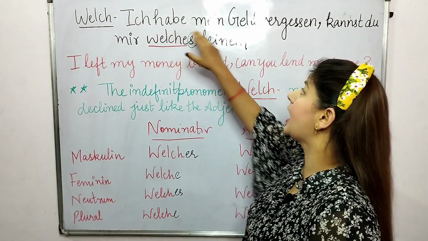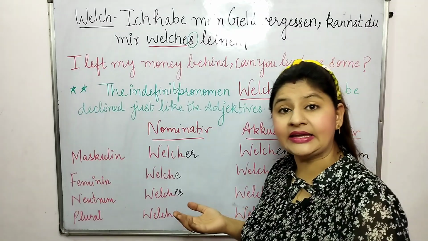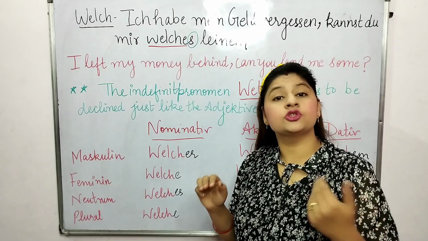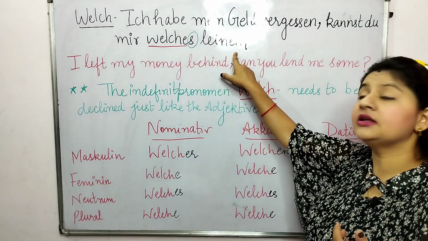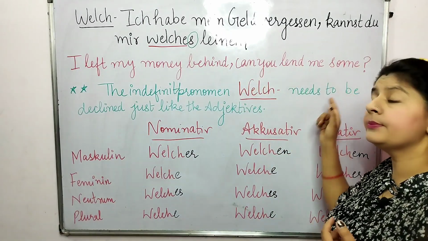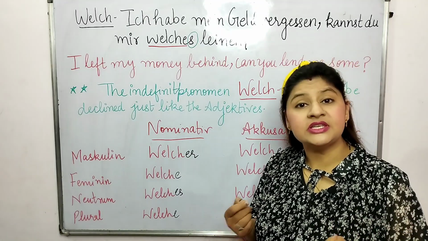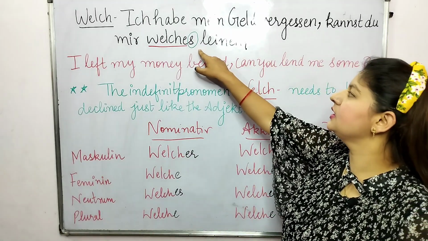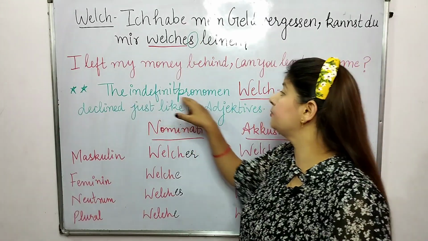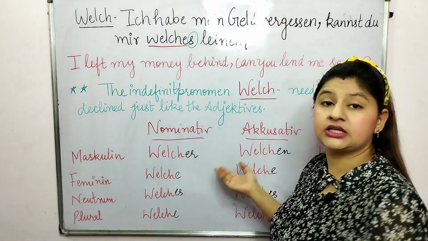Welch: Ich habe mein Geld vergessen. Kannst du mir welches leihen? I left my money behind. Can you lend me some? Here you can see I just marked the S. So the indefinite pronomen welch needs to be declined just like the adjectives.